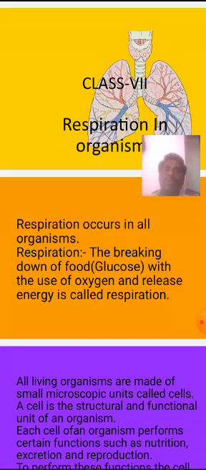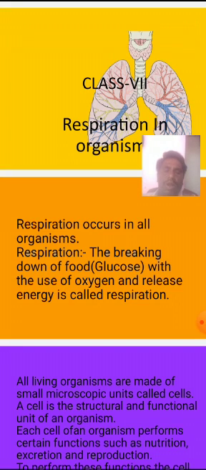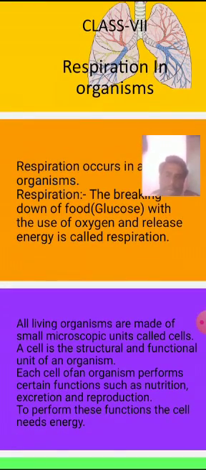When we observe a wall, it is constructed from small units such as bricks. In the same way, living organisms are made up of small units called cells. A cell is the structural and functional unit of an organism. Each cell performs certain functions such as nutrition, excretion, and reproduction. To perform these functions, the cells need energy.